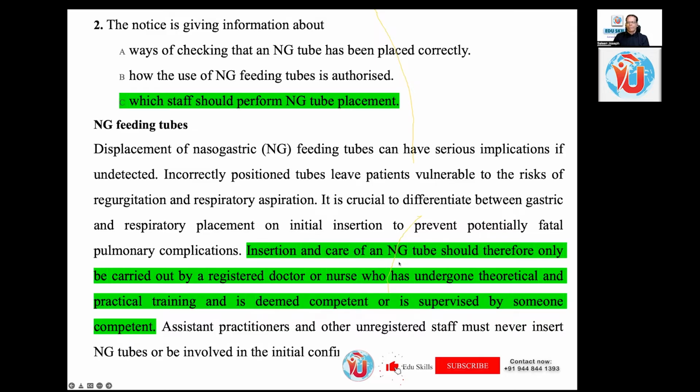Insertion and care of an NG tube should therefore only be carried out by a registered doctor or nurse. Then again, it says assistant practitioners and other unregistered staff must never insert NG tubes. So clearly they are explaining the solution, which staff should perform NG tube placement. Looking at that, immediately you can understand it's a solution, so it will be somewhere after the half of the paragraph.